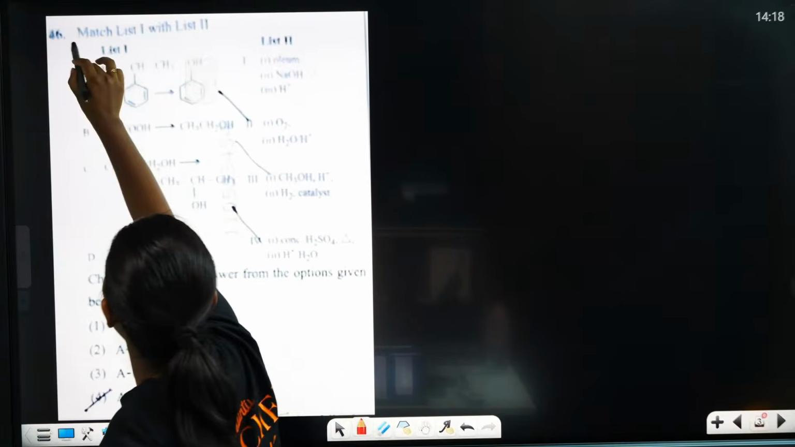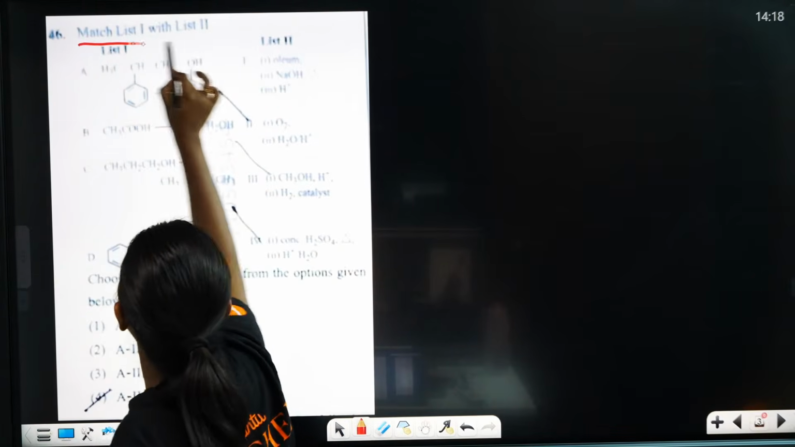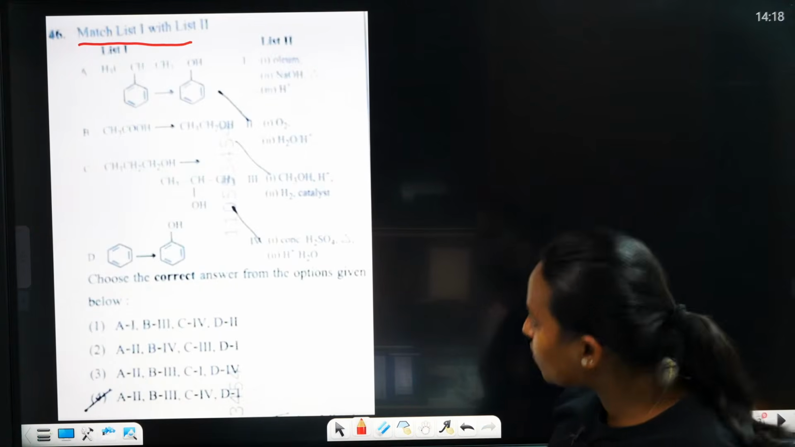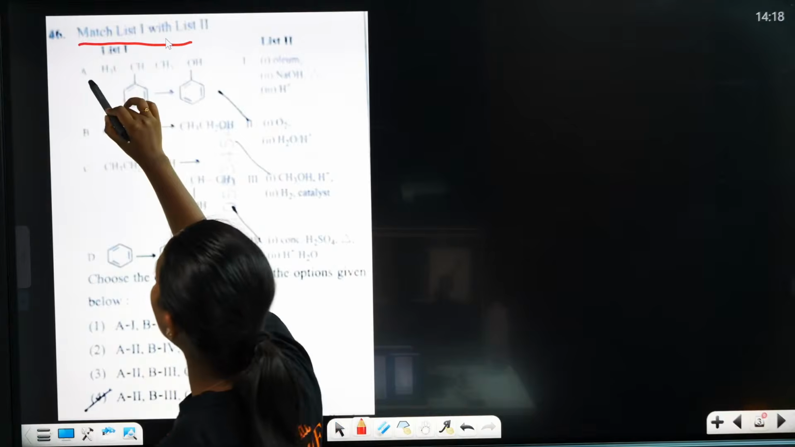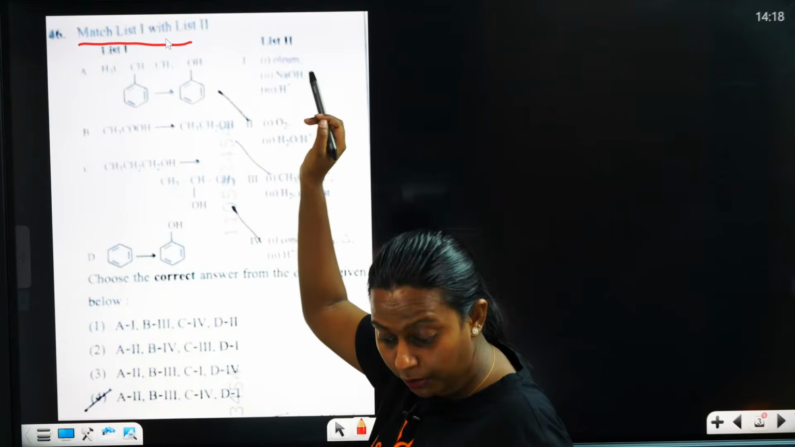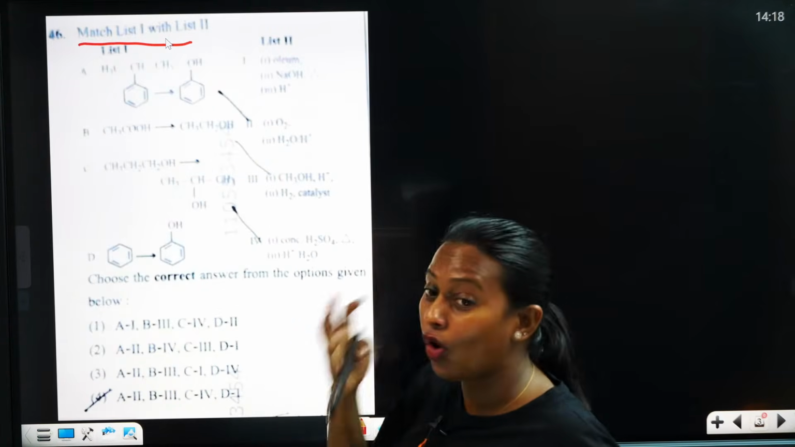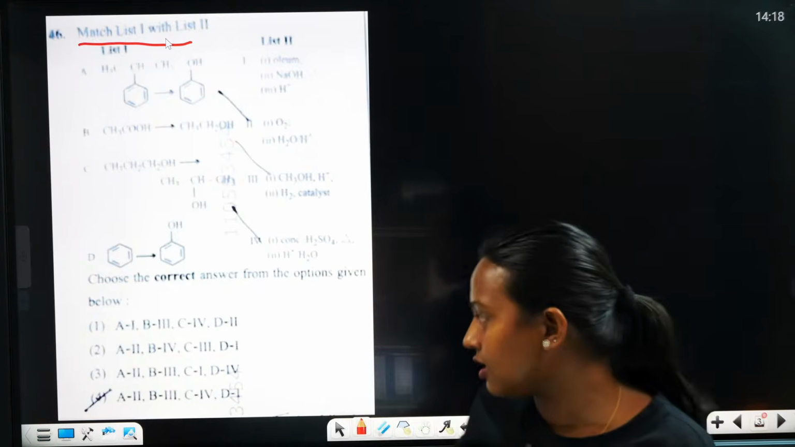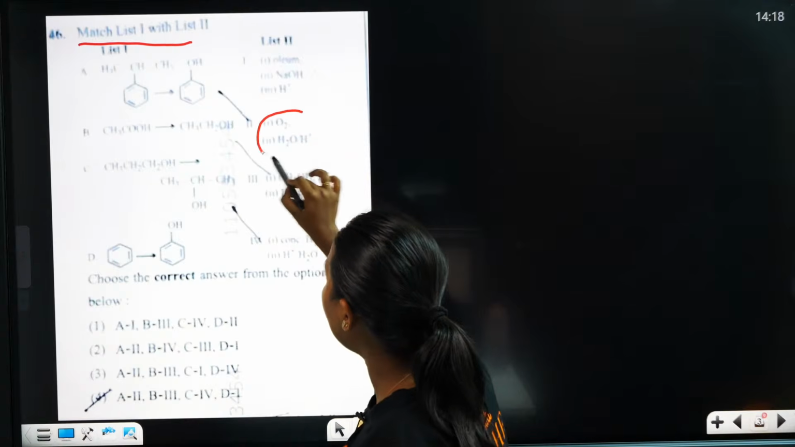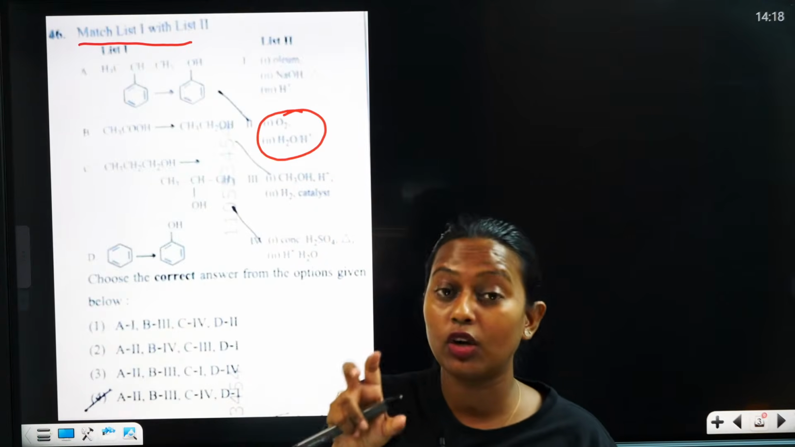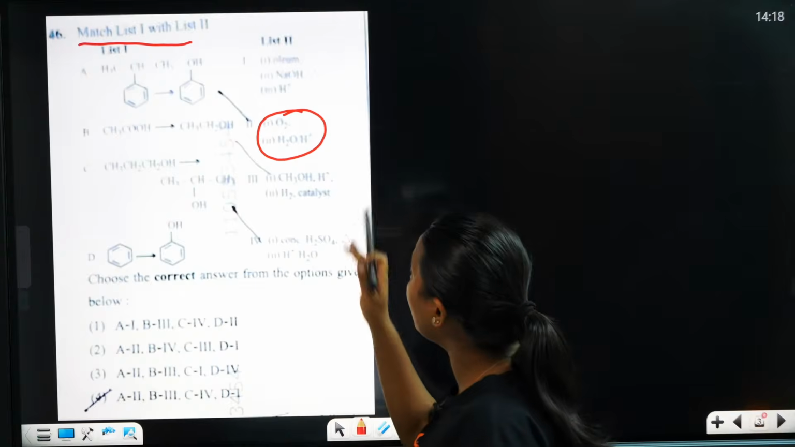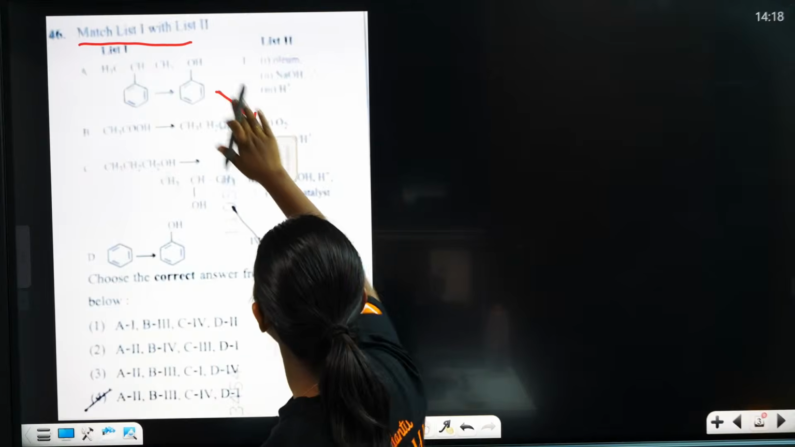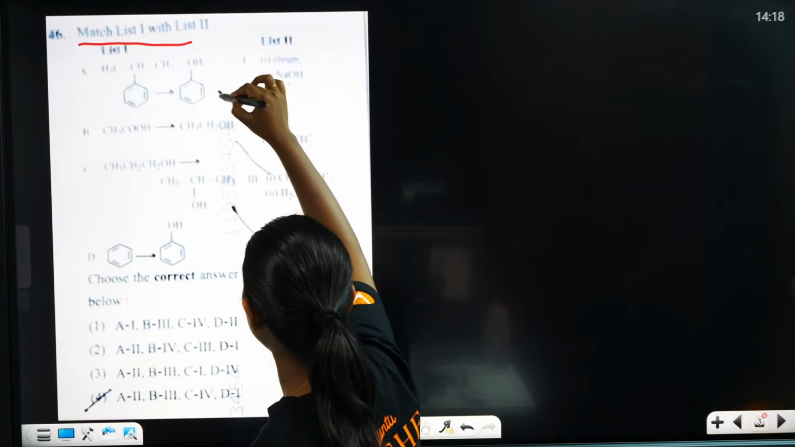So here you can see a match the following type of question. Here list 1 and list 2 are given. From cumene we are preparing phenol. So what reagent is necessary for this? It is very easy. We need oxygen in presence of acidic medium. So yes, the correct answer is A2.